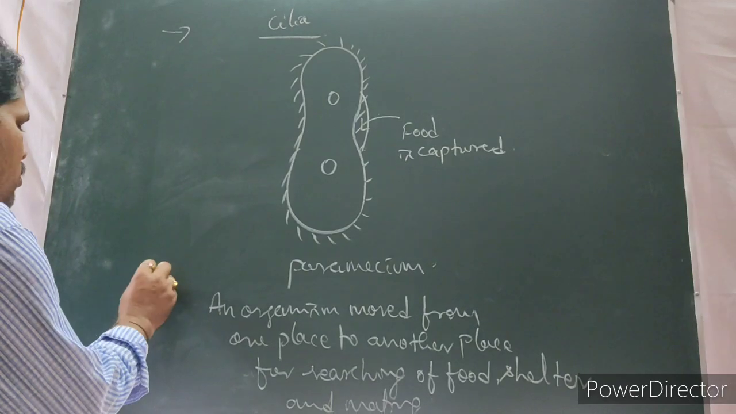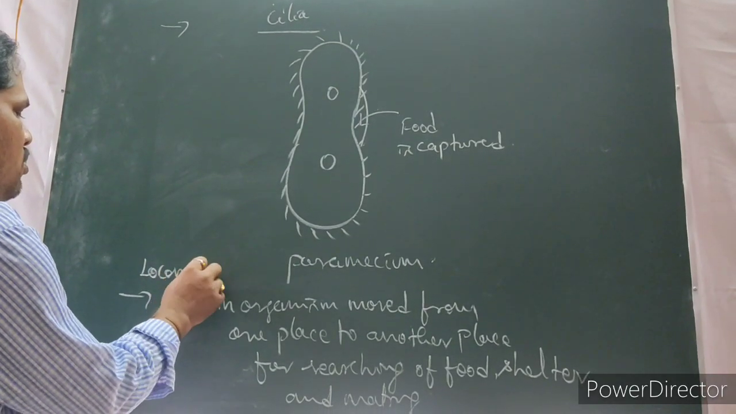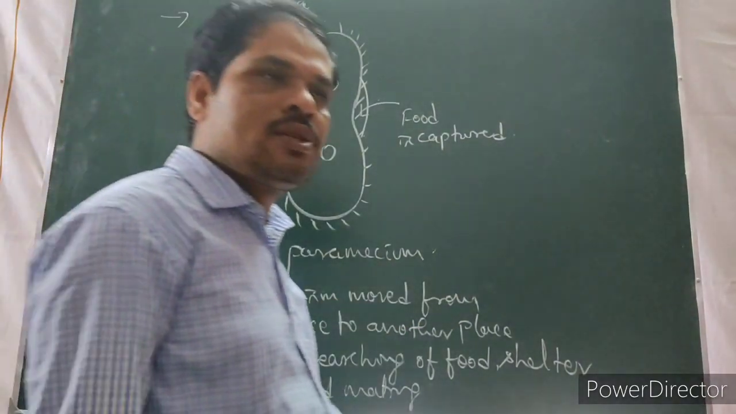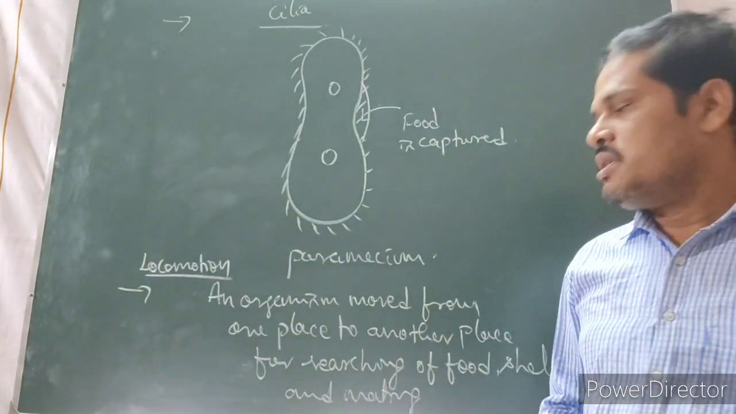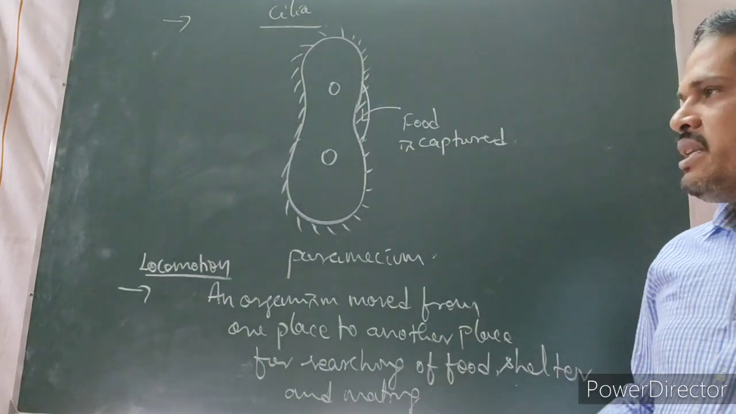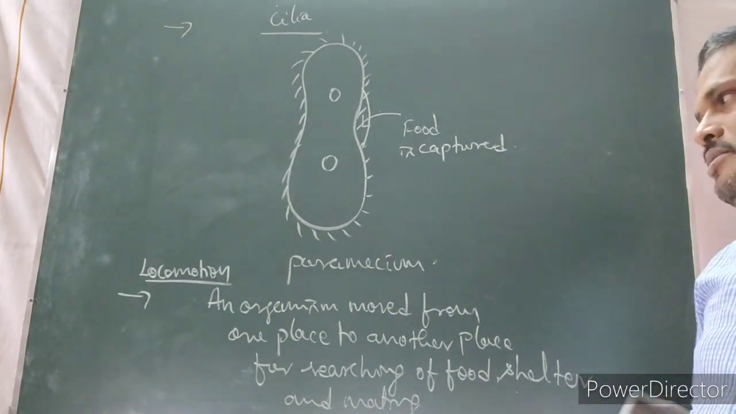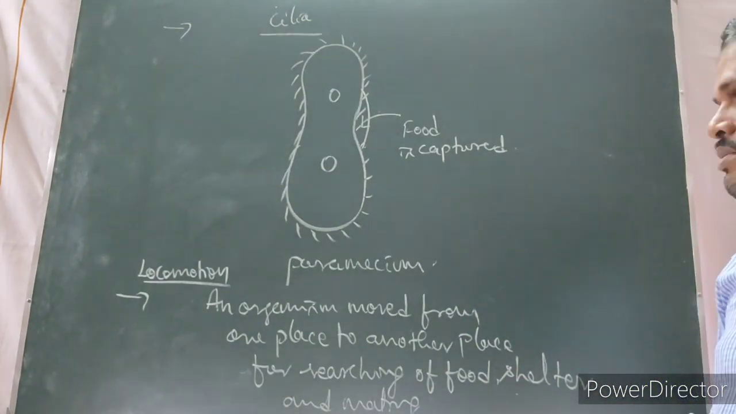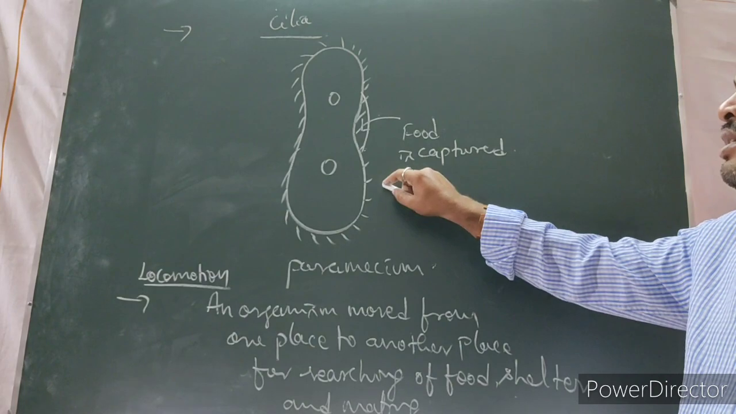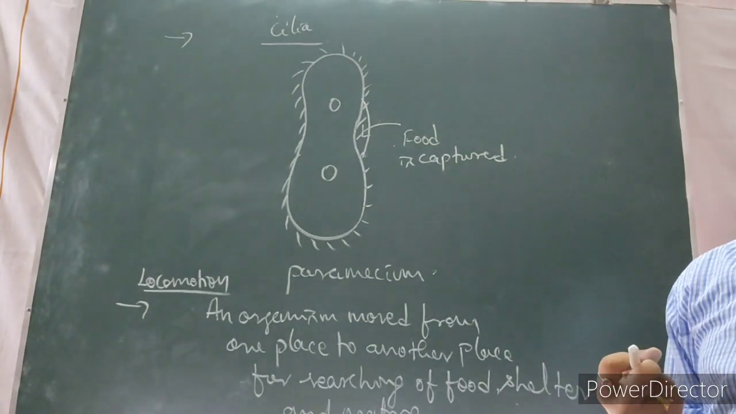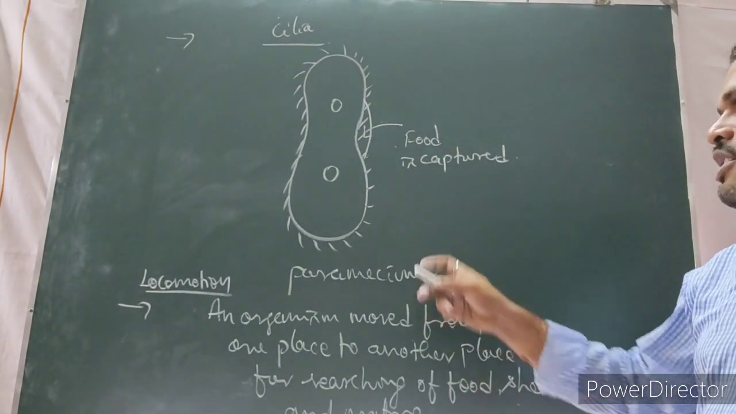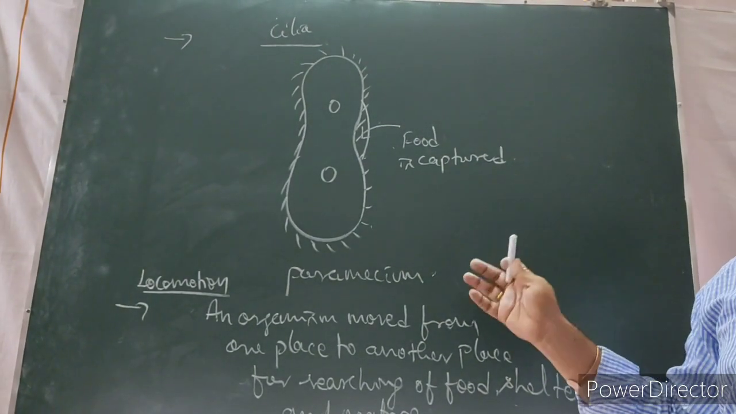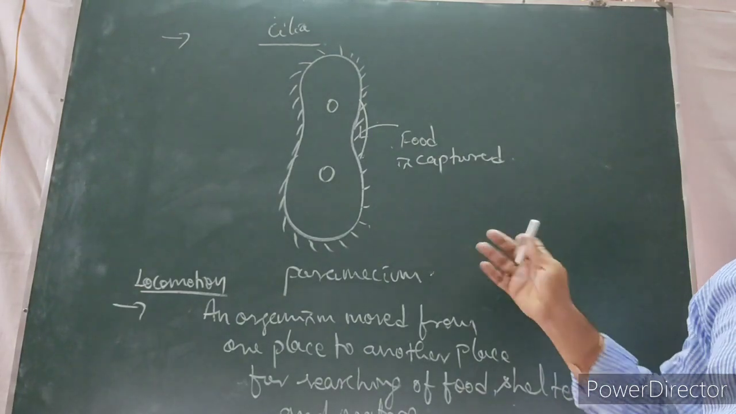So what is the meaning of locomotion? Locomotion means an organism moves from one place to another place for searching of food, shelter, and mating, and also escaping from the predators. For this reason, locomotion can be observed in the organisms. Here, cilia are helpful for capturing the food through the cytopharynx, and at the same time helpful for the locomotion of the paramecium from one place to another place.